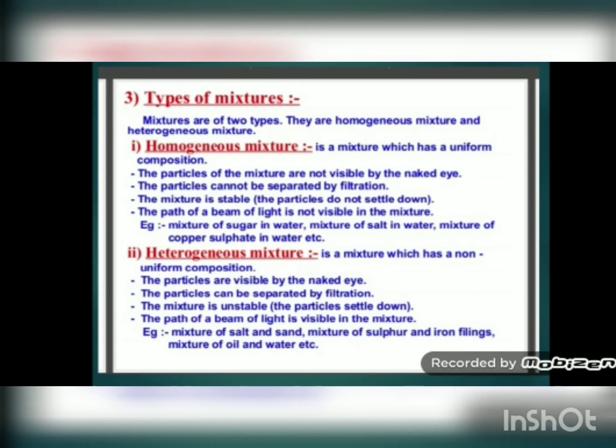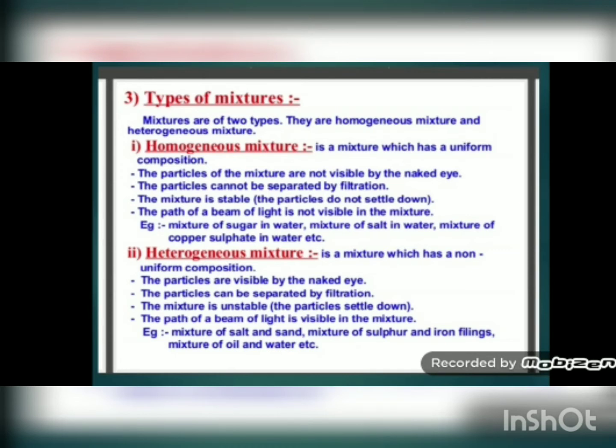Now you can do this practically also. You take a glass of clean water, put some salt in it and dissolve it. Then you take a torch, or even your mobile torch, and try to pass the beam of light through the glass of salt solution, and just observe inside that glass. You will find that the light passing through the glass is not visible. You cannot see the path of light.